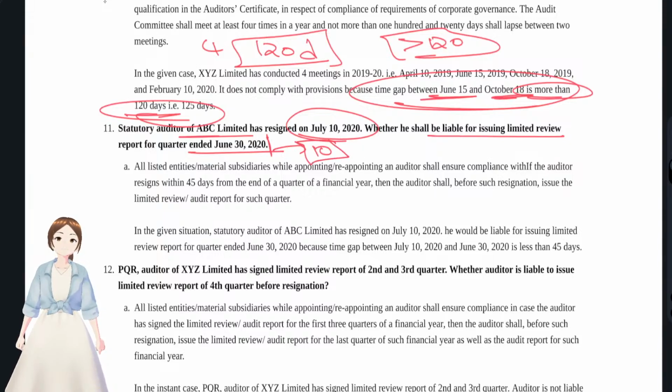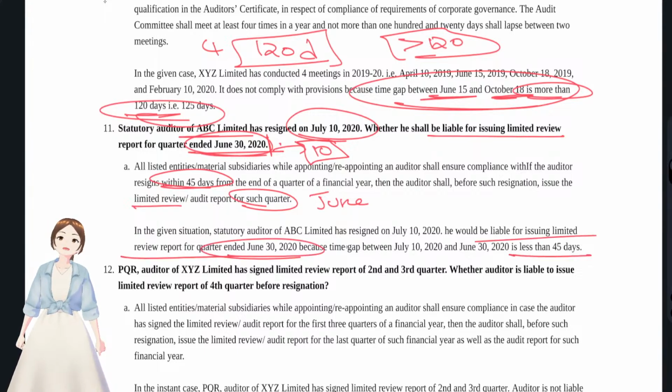So he has to give a limited review for the quarter ended June, but need not give a limited review for the quarter ended September. Within 45 days, he has to issue the limited review for the quarter ended June 30th.